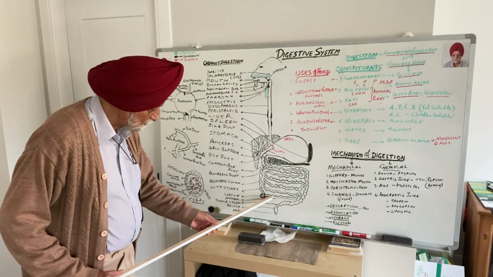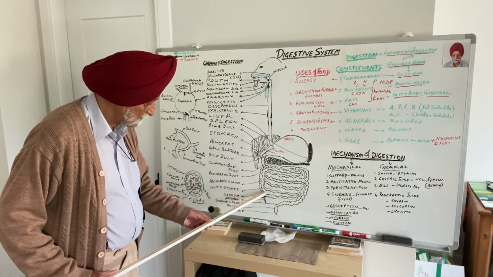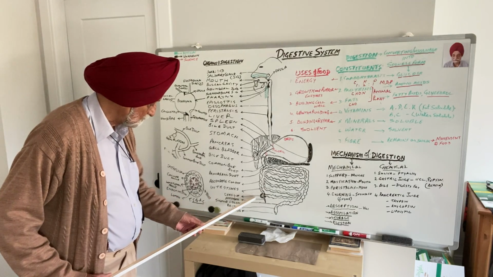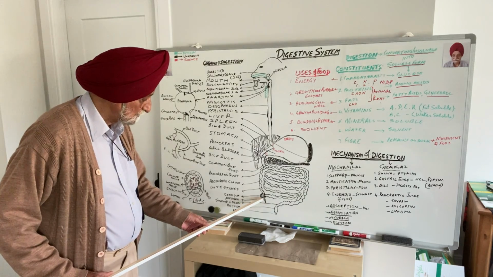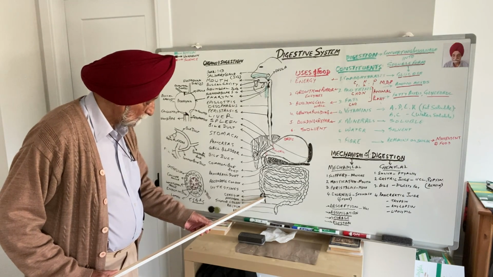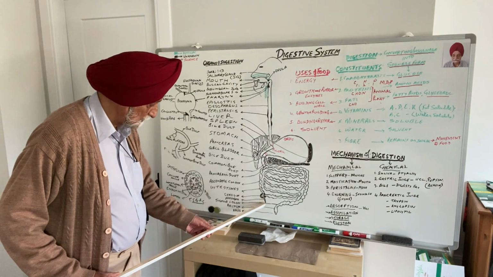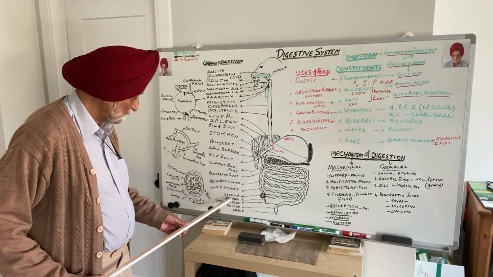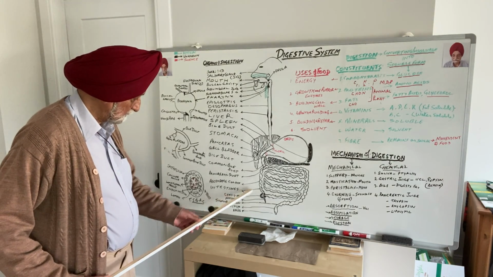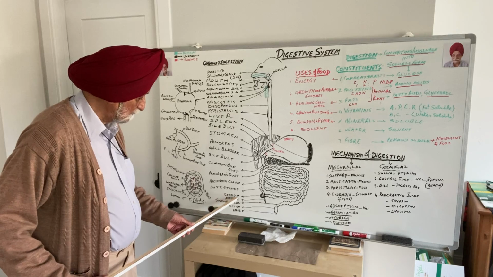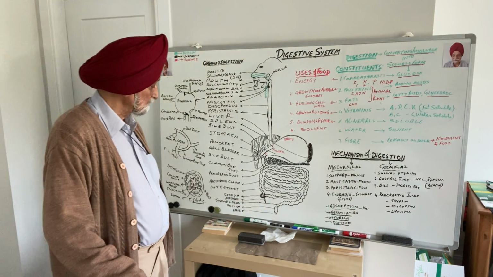The point where small intestine meets the large intestine, I mean the colon, there is a bag-like structure called the cecum. Towards the lower side of the cecum, there is a worm-like structure hanging downwards, called vermiform appendix. And by the way, I'll tell later that vermiform appendix is not functional in human beings.